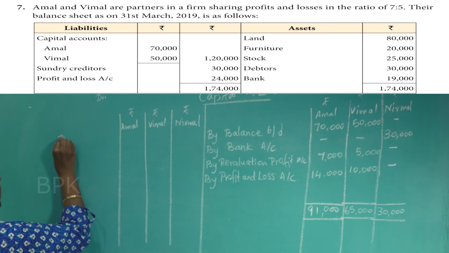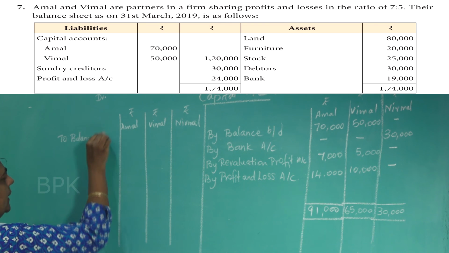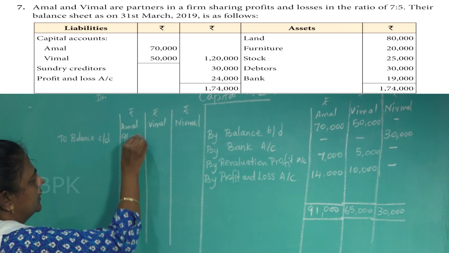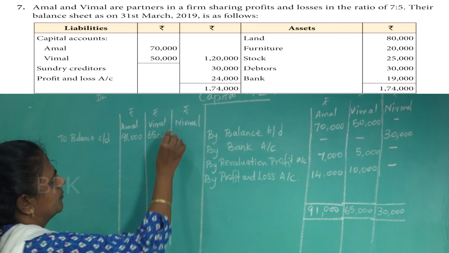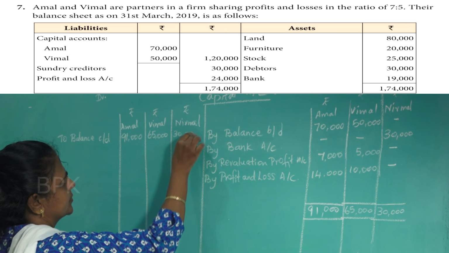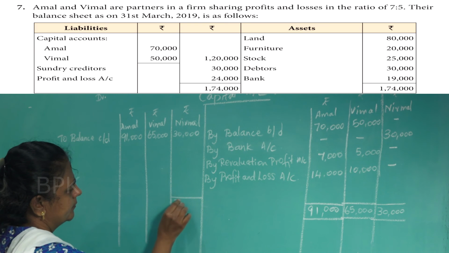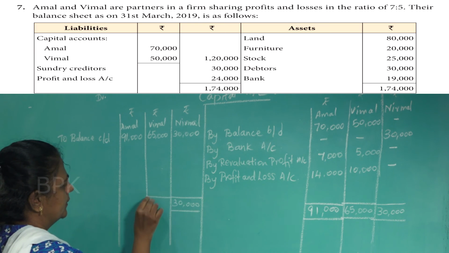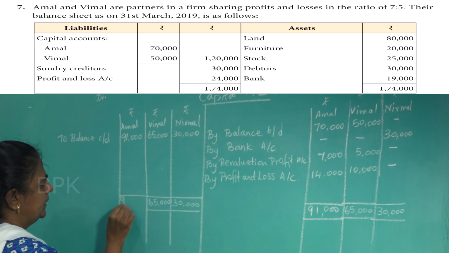So here you write "To balance carried down": 91,000, 65,000, 30,000. So put the total: 30,000, 65,000, 91,000.